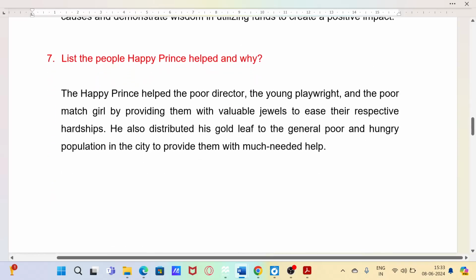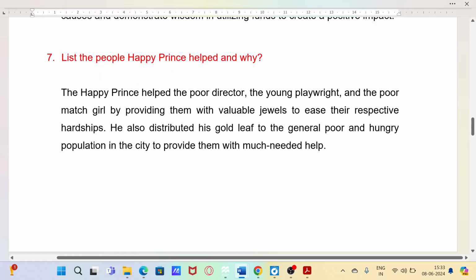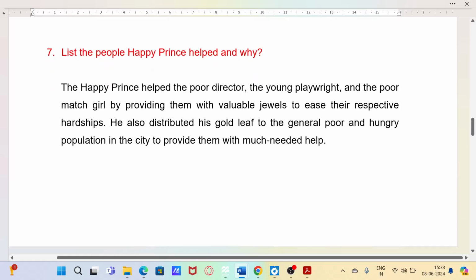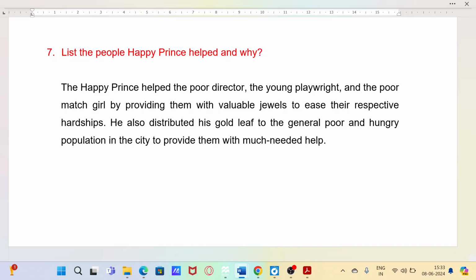Another question. List the people Happy Prince helped and why. The Happy Prince helped the poor director, the young playwright, and the poor match girl by providing them with valuable jewels to ease their respective hardships. He also distributed his gold leaf to the general poor and hungry population in the city to provide them with much needed help.